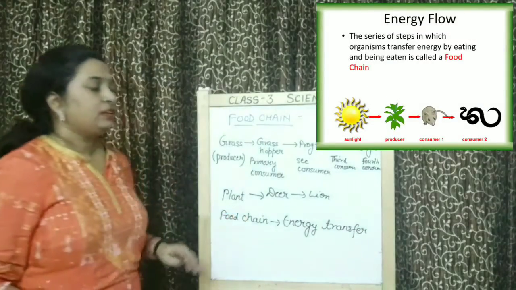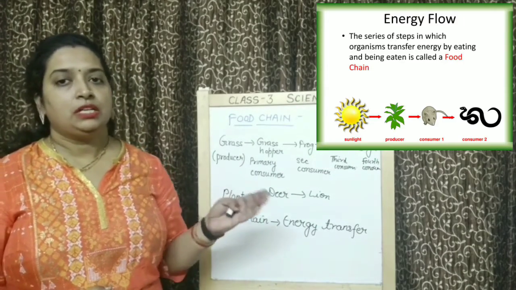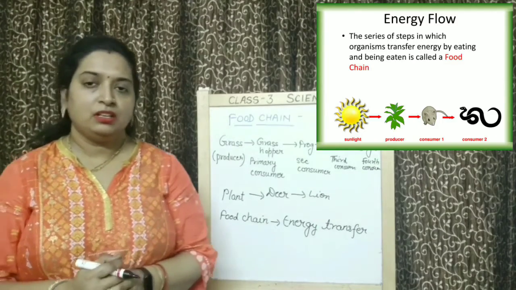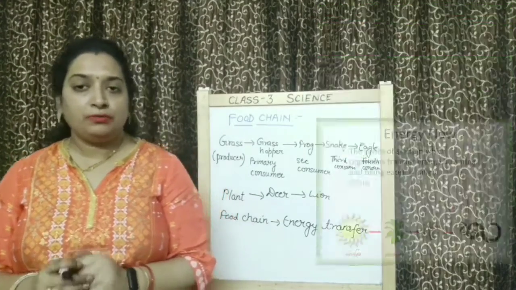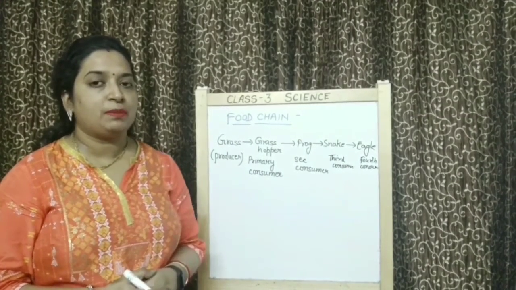It represents transfer of nutrients from plants to different animals. Okay children? So that was all about food chain. These were examples of food chains which are present on land.